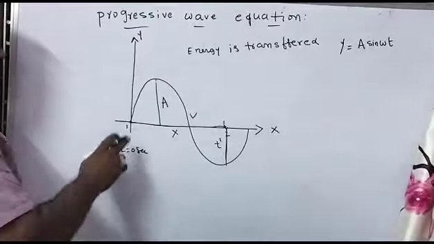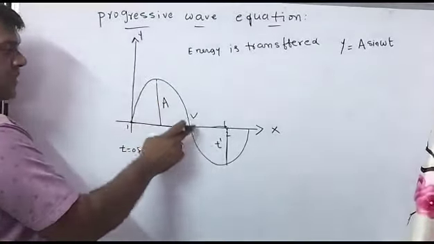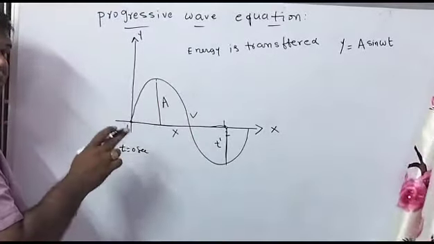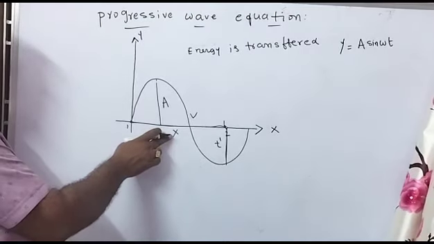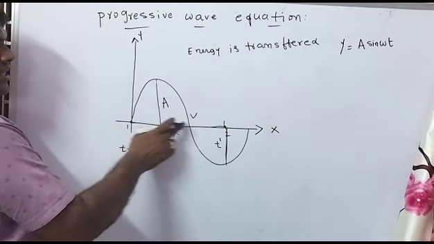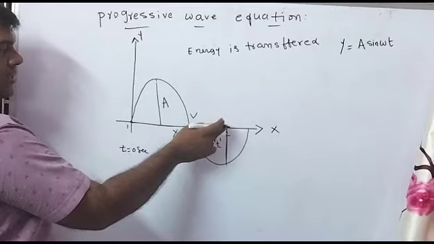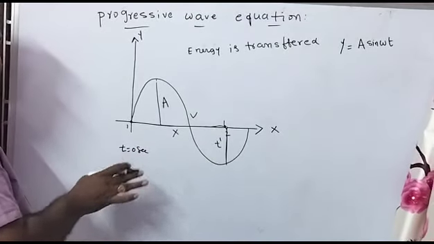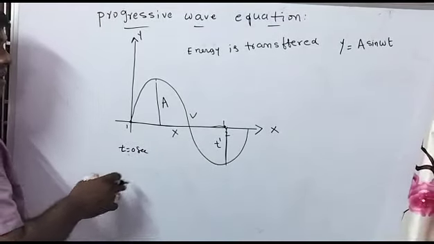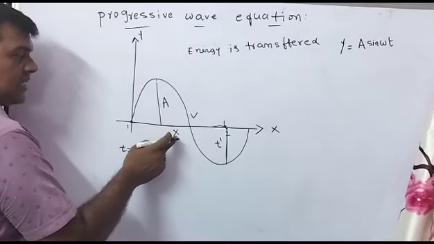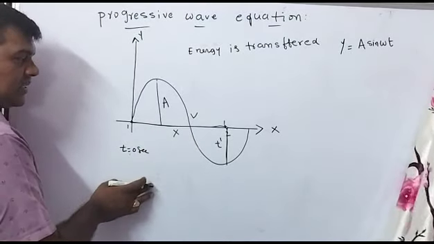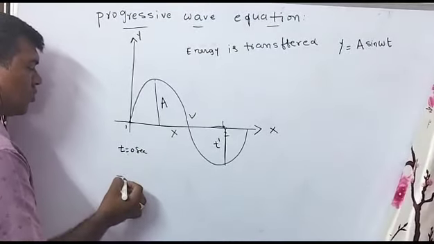Now come to this one. Energy travels with a speed v. That means the wave speed is v, and the distance traveled along the x-axis is x. Suppose here we are calculating the energy equation, that is, the wave equation. Now the energy travel distance is x and the energy velocity is v. So therefore the total time.